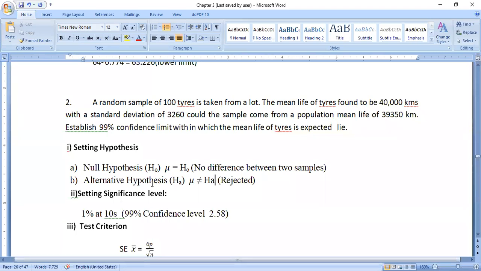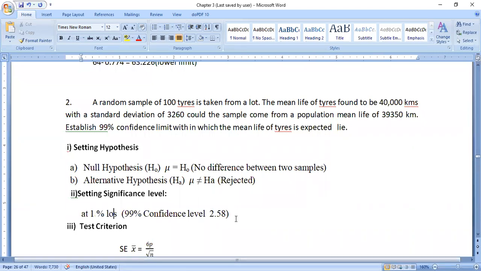Then setting the significance level, that is 1% LOS. The 1% level of significance is given. Instead of 5% or 1%, in the given question it says establish 99%, which is clearly given, so we have to take 1% only. At 1% LOS, level of significance, 99% confidence limit, 2.58 is the Z critical value.